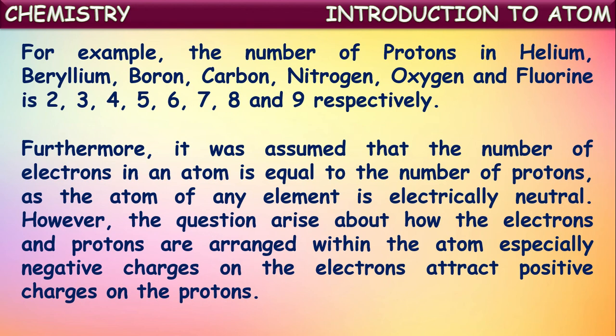However, the question arises about how the electrons and protons are arranged within an atom. There are protons and electrons in an atom. If there are, how do they exist inside the atom? That is the question here. Especially, negative charges on the electrons attract positive charges on the protons. So if these are attracting each other, how do they exist inside the atom without collapsing? This doubt led to suggestions like atomic models.